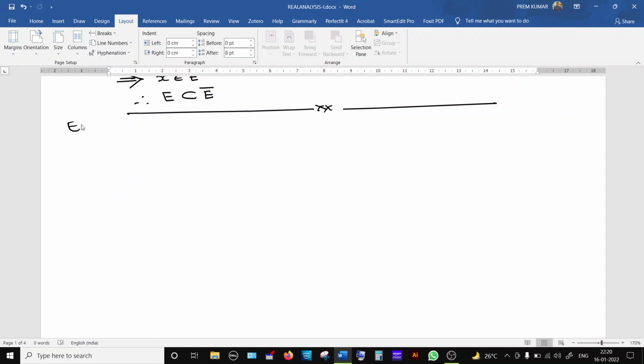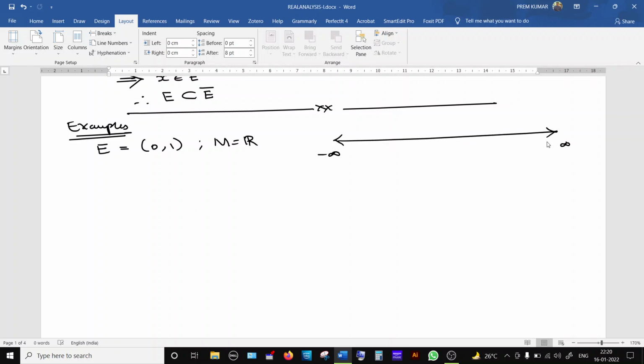Now, for example, some examples we are going to see. Suppose E denotes the open interval 0, 1, and the metric space under consideration is the real line with usual metric. So like this, the entire real line, this is the metric space under consideration, and in that we take one small subset, that is 0, 1, open set. All points in between 0, 1 except 0, 1. This is our set E.